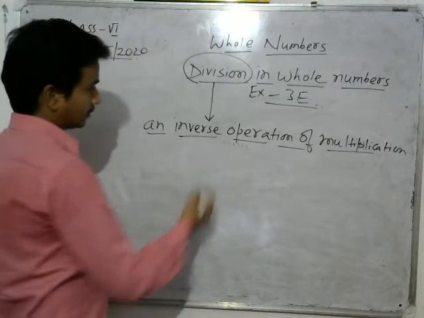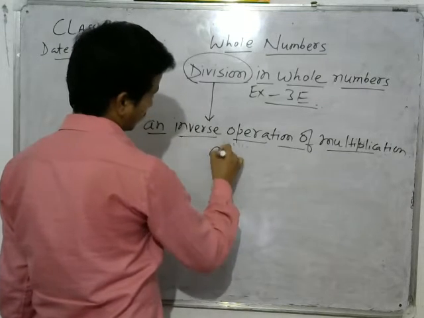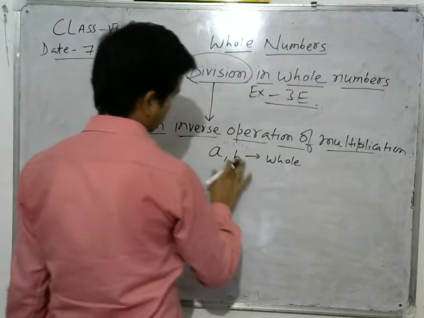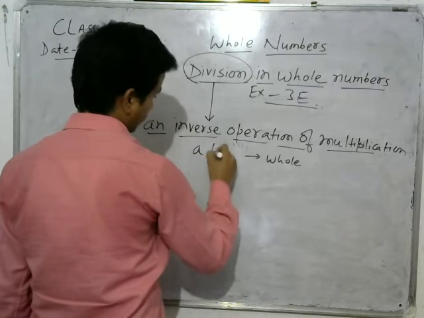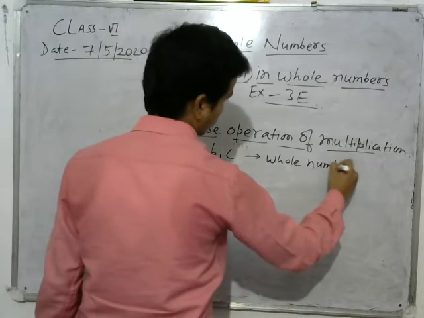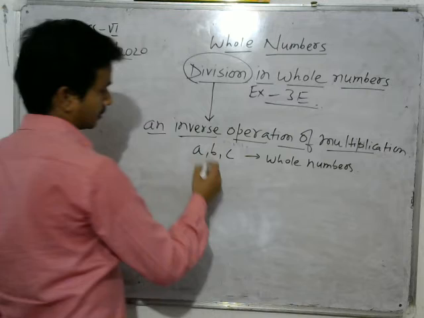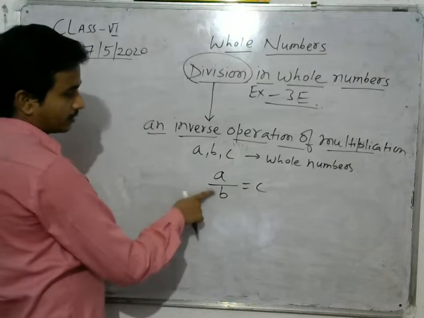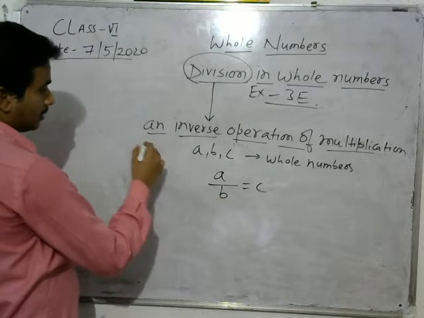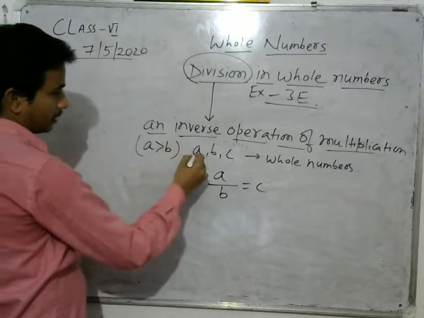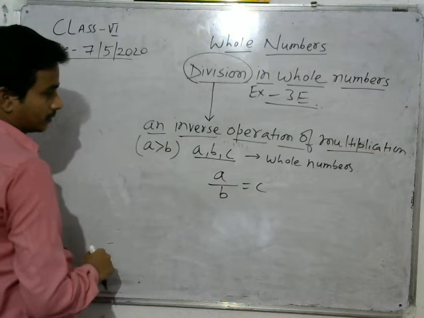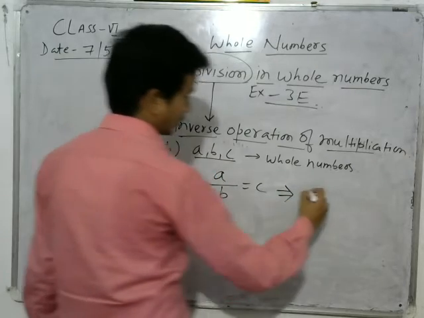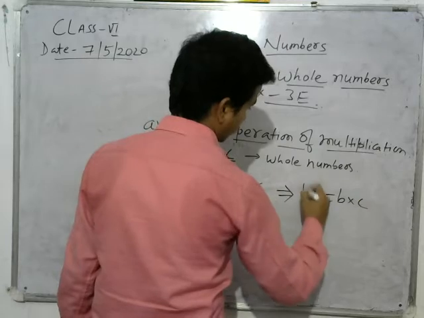Now let us understand it. Consider A, B, C whole numbers such that A divided by B equals C, when A is divided by B. Here A is greater than B. I am assuming A, B, C are three whole numbers and A is greater than B. So if A by B equals C, then what does it imply? It implies A equals B into C.